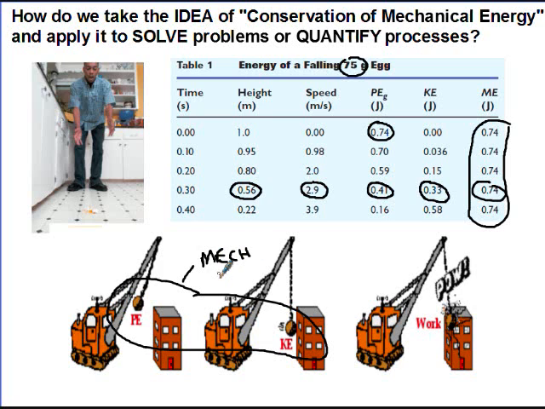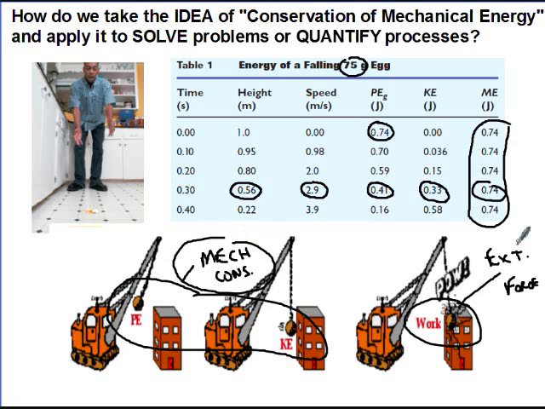Mechanical energy is conserved. Now, mechanical energy is not conserved in this process. And the reason it's not conserved is because we have some external forces here. That wrecking ball is exerting a force on that wall. It's doing work on it. Well, during that work that's done here, we don't have mechanical energy being conserved. We're actually using the mechanical energy of that ball to be able to do work on that building. So understanding when mechanical energy is conserved and when it's not conserved allows us to use the conservation laws at the appropriate times.